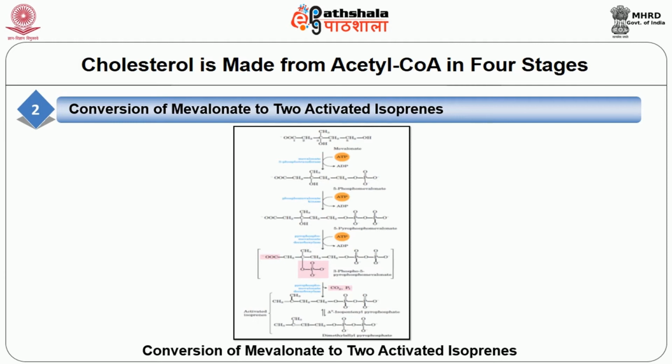The phosphate attached to the C3 hydroxyl group of mevalonate in the intermediate 3-phosphate-5-pyrophosphate mevalonate is a good leaving group. In the next step, this phosphate and the nearby carboxyl group leave, producing a double bond in the 5 carbon product, that is isopentenyl pyrophosphate. This is the first of the 2 activated isoprenes central to cholesterol formation. Isomerization of isopentenyl pyrophosphate yields the second activated isoprene, dimethylallyl pyrophosphate.